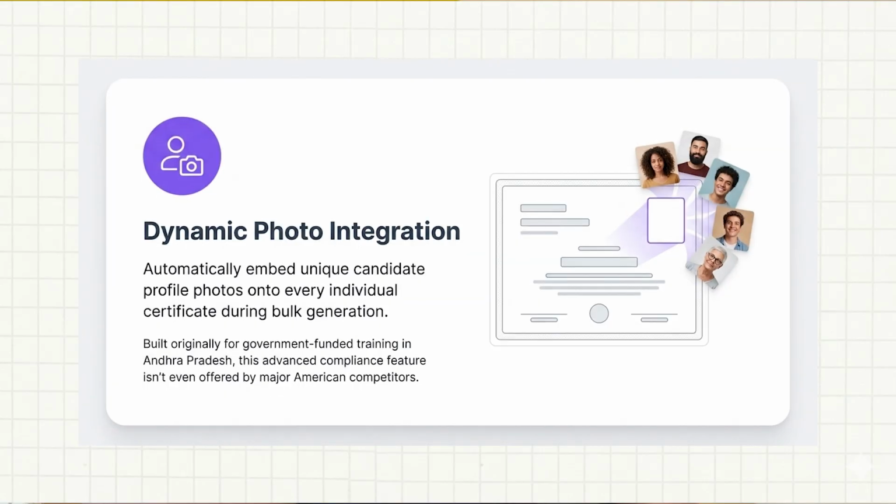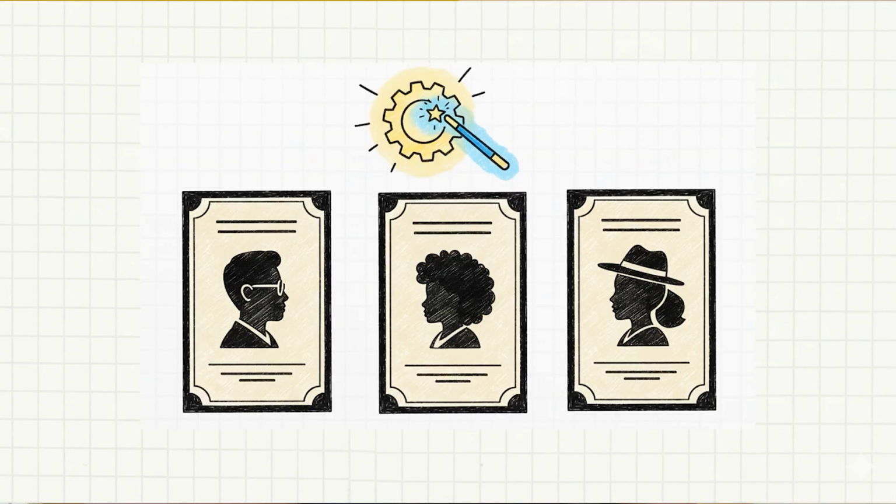There was one institute from Andhra Pradesh where they came and they were like, okay, we need dynamic photo, and that was funded by government. And they were like, okay, on every certificate we want a unique photo of the candidate. I was like, okay, I have seen this certificate before, but software doesn't do it yet, right? Yeah, software doesn't do it, but again, we are going to make it. And we took some time and we were like, give us some advance so that we know that you are really interested in the product. So they paid us the advance, we built them the feature, and we delivered it.